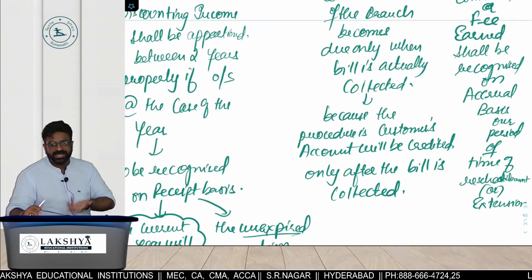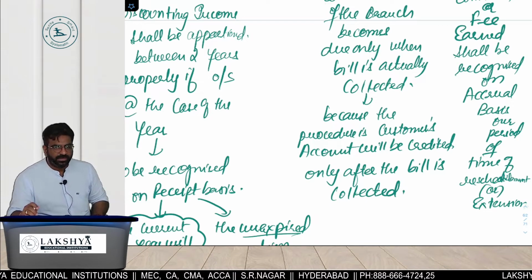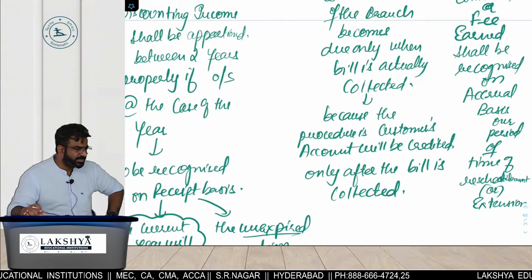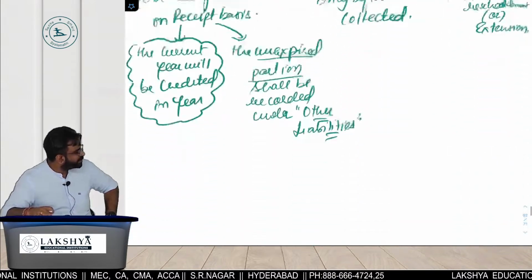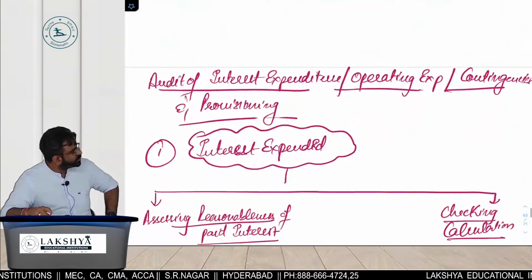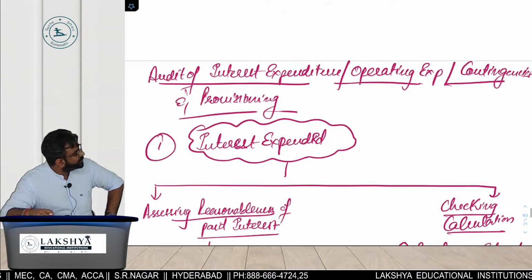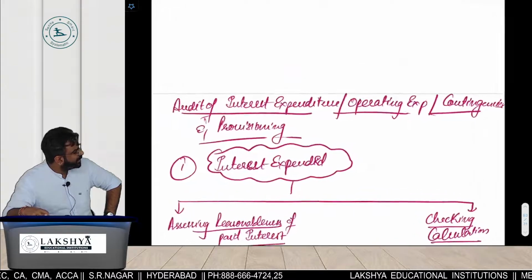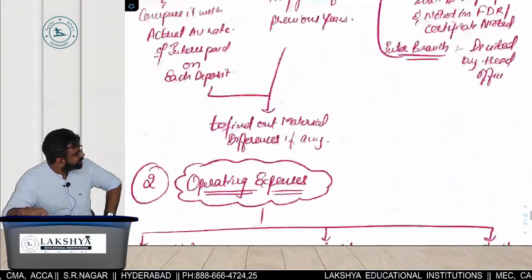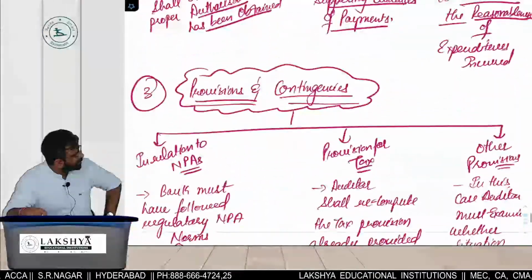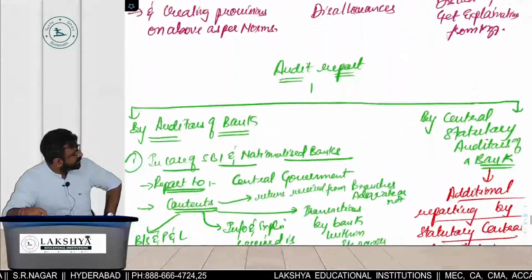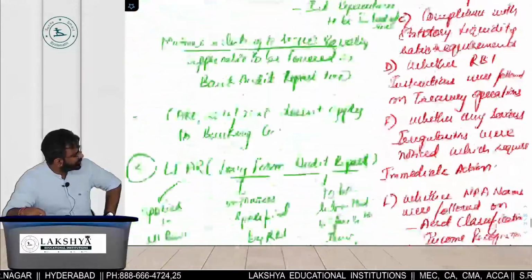Now if we can make this question by sitting in class, then don't you think the ICAI can make the same question? So it's better to do it this way. So these are the extra rules you should have known about. NPA. Now what is this? I think we have done this already. Interest expenditure was also done, operating was also done, and provisions and contingencies. Now the next, I hope this is the last.